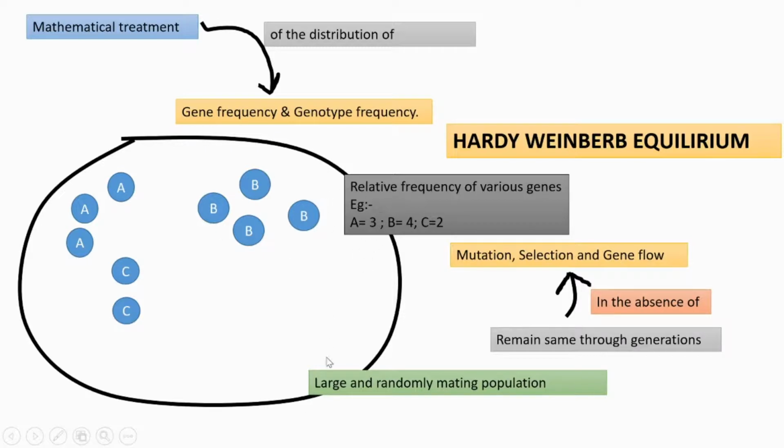So suppose a large, randomly mating population has a relative frequency of various genes, 3A, 4B and 2C, and this frequency remains the same over many generations if there is no mutation, no selection or gene flow. That's important. That is Hardy-Weinberg equilibrium. We are not going to derive that equilibrium.